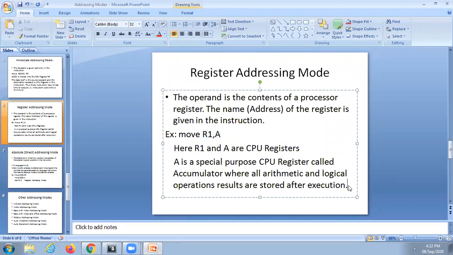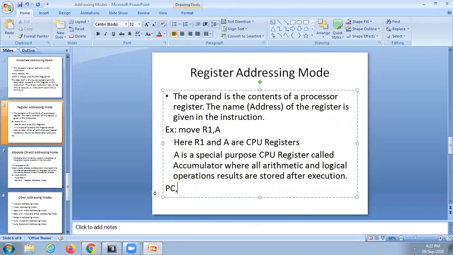The special purpose registers are the program counter, stack pointer, base pointer, etc. PC means program counter, SP means stack pointer, BP means base pointer. Whenever required, I will explain.